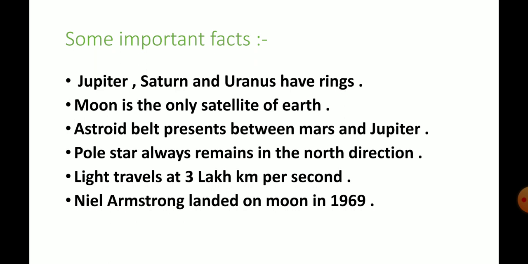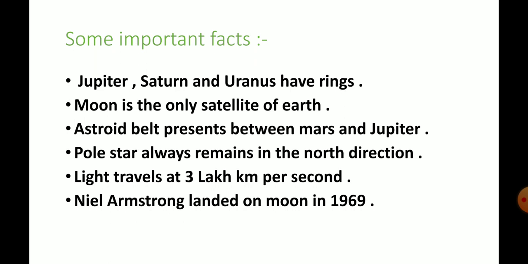Asteroid belt is present between Mars and Jupiter. Already I told you about that. Asteroid belt is present between Mars and Jupiter. Very important. I again say to you, asteroid belt is present between which two planets? Mars and Jupiter. Very important question. Pole star.